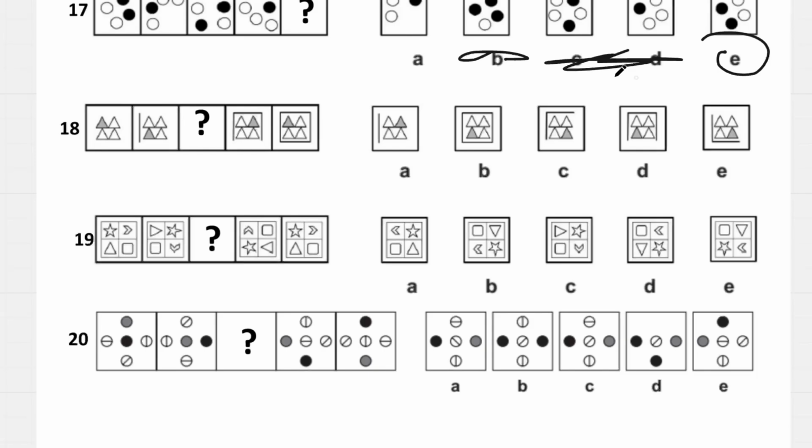Question 18, where is this line going? We're going to start building it, and it looks like we're going in a clockwise direction, so it's just going to be an L shape that looks like C.